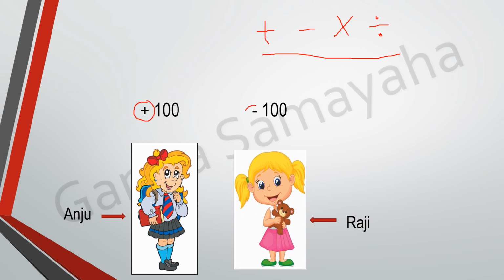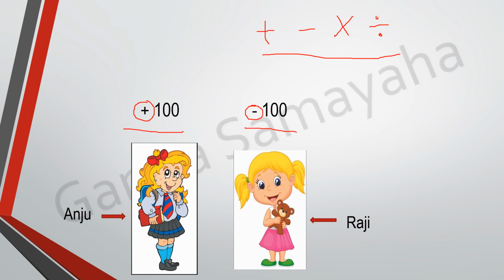This plus and minus indicate symbols which are not operations, but they indicate some situation. These are also numbers. They are not operations like addition or subtraction. So this is one thing that you should learn now. Plus 100 means she has to get 100 rupees. Minus 100 here means she has to give 100 rupees. So the plus and the minus indicate some situation and they are all part of the number.